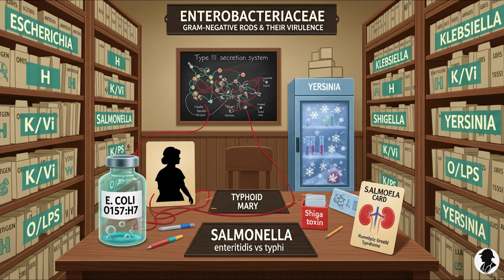Symptoms appear quickly, 1 to 3 days, and the key is bloody stools. Yes, typically 1 to 3 days incubation, and it lasts 5 to 7 days. Abdominal cramps, fever, diarrhea, and critically bloody stools. That's the hallmark of dysentery, caused by the damage to the intestinal lining. And how does it cause that damage?